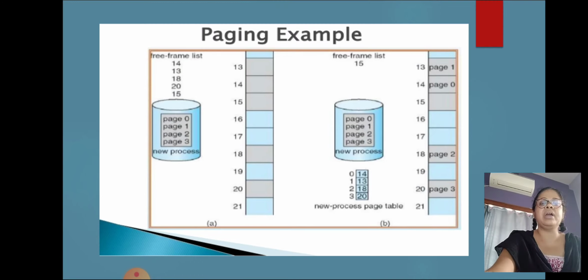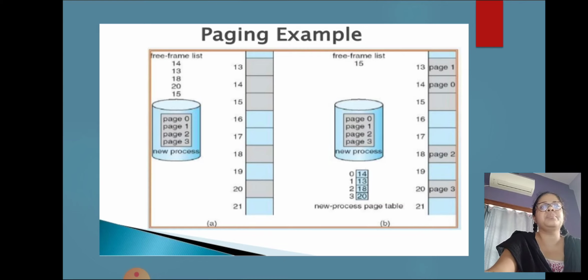Now we look at another paging example where a free frame list is given. With the help of this example, we can see the different pages. When a process arrives in the system to be executed, its size expressed in pages is examined.